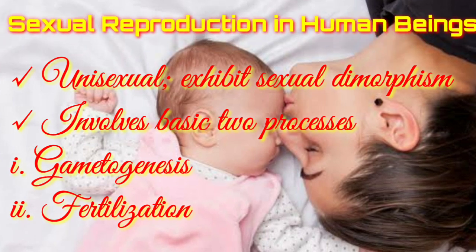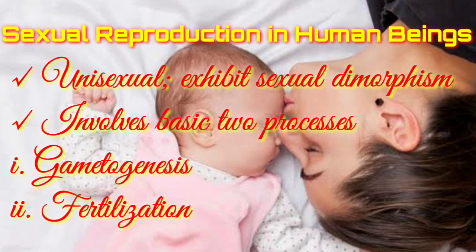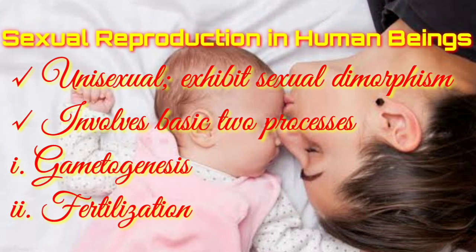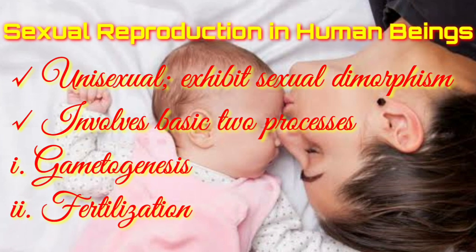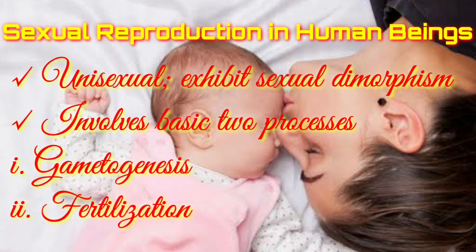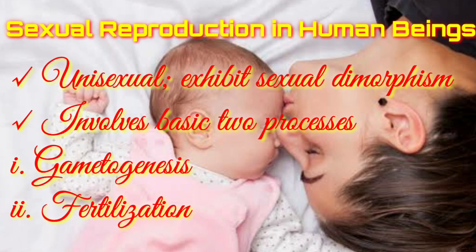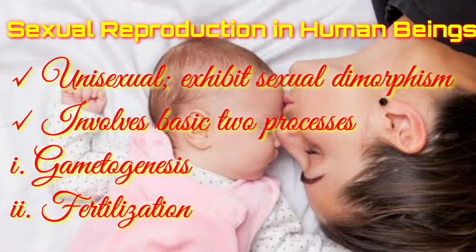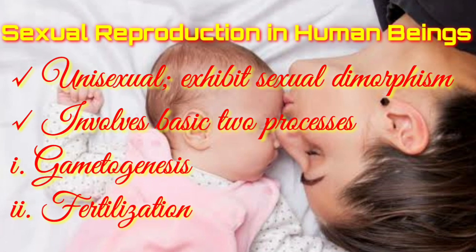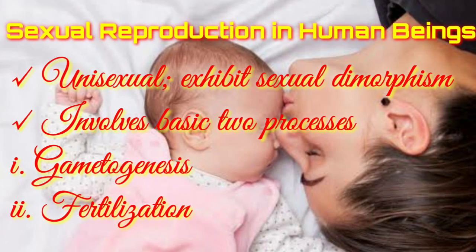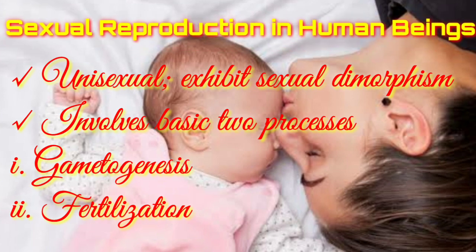The process of sexual reproduction involves formation of gametes and fusion of gametes. The process of formation of gametes is known as gametogenesis. Here, the reproductive cells which are involved in the process of sexual reproduction, known as gametes, are formed.